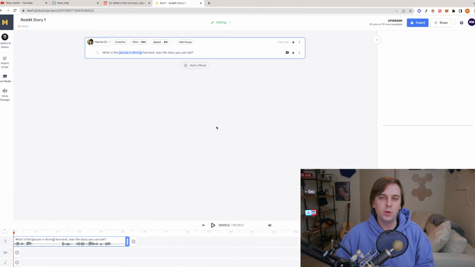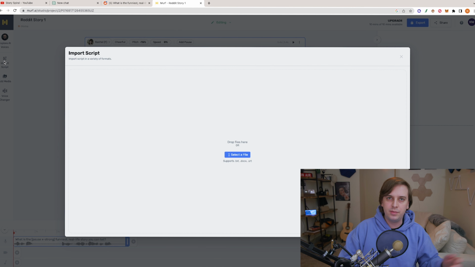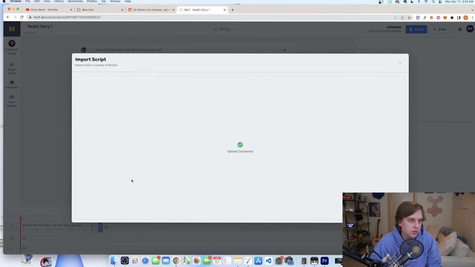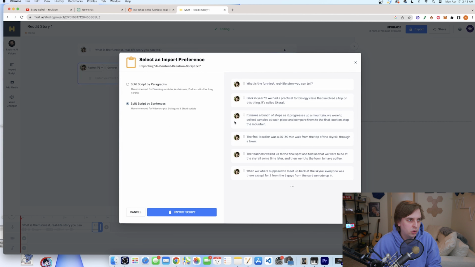So now it's pretty obvious we wouldn't want it to sound like that exactly, but it's cool that we can modify all of those properties and get it to sound pretty much exactly how we want it to. And what's also cool, on the left-hand side we have this tool that says import script, and we could also import media. This tool is pretty awesome, and it's great because it's like an all-in-one content creation suite. Since we copied the story into a separate document, we can use that import script feature. You just drag the script in, and now it says upload complete.